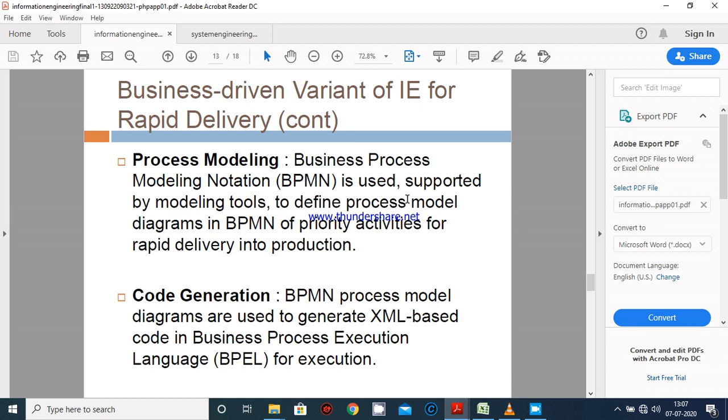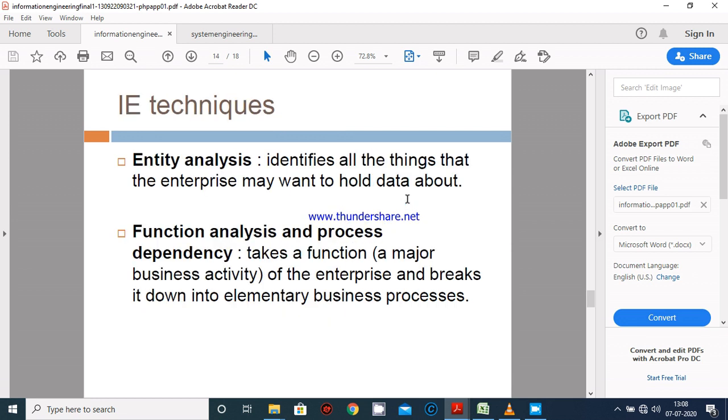Next variant of information engineering is code generation. As earlier I talked about BPMN, that is business process modeling notation. The process model diagrams are used to generate XML-based, that is extensible markup language based, code in business process execution language, that is BPEL, for the execution of the final product.